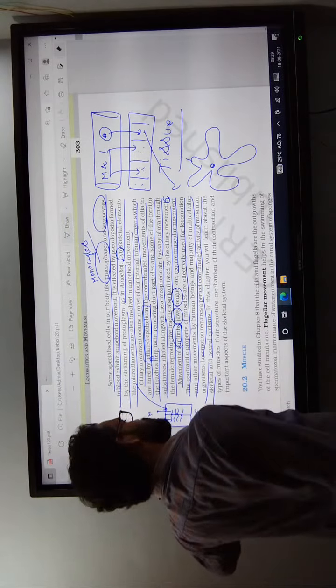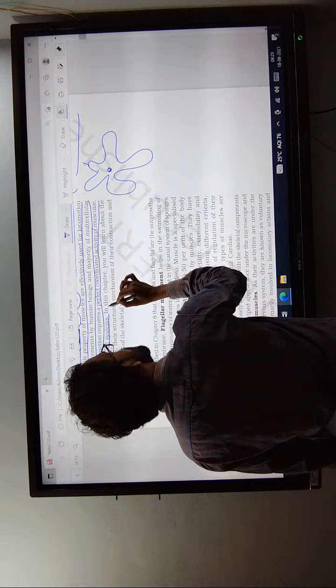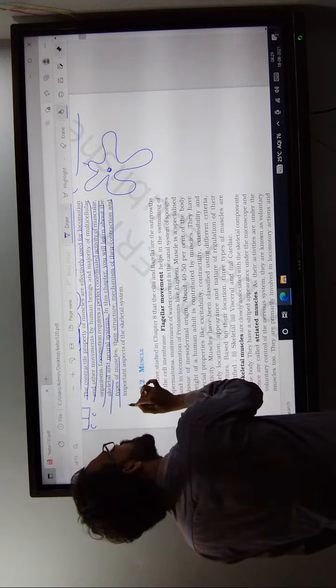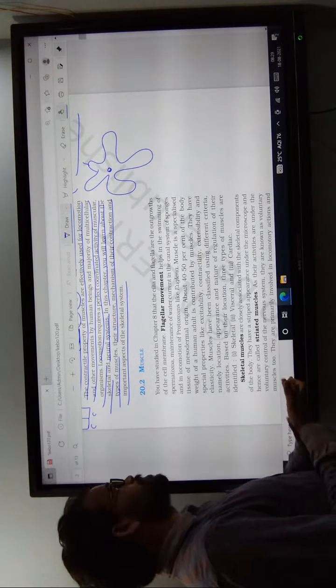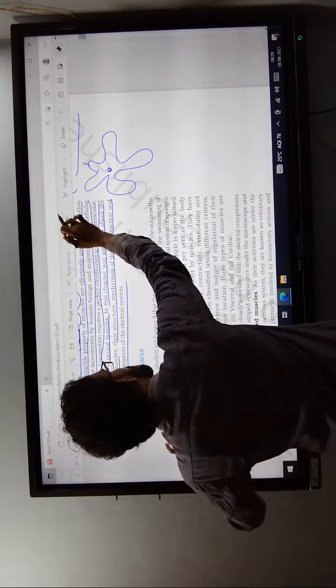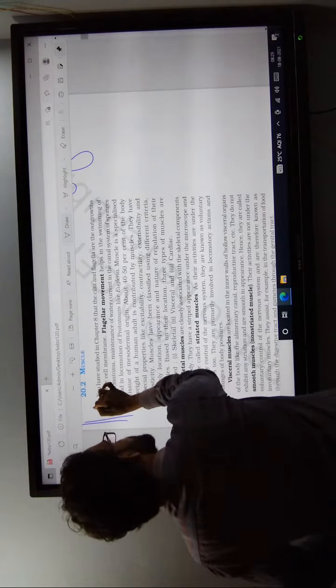In this chapter we will learn about the types of muscles, and the structure, mechanism, and the important steps of contraction of the skeletal muscle. Coming to the next one, coming to the muscle.